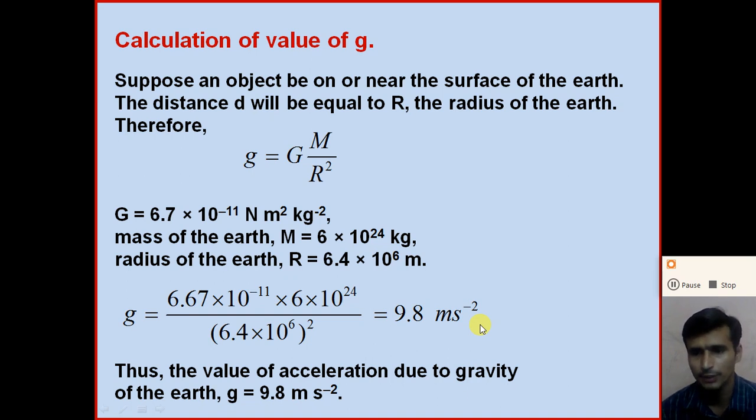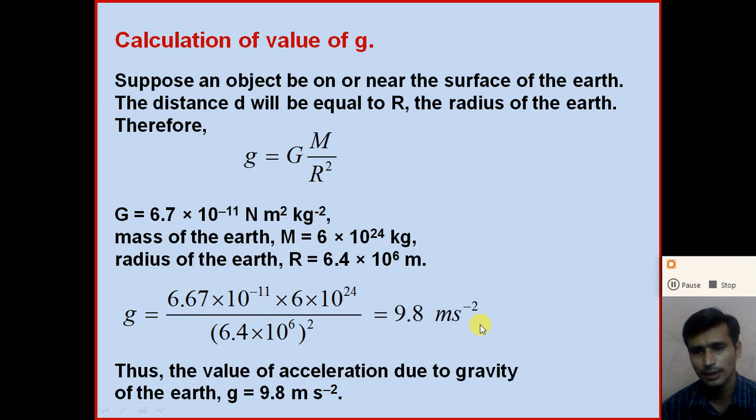But as we go toward more distance, as the distance increases from the surface of the earth, the acceleration due to gravity decreases. So here the acceleration due to gravity, small g, is not constant for all the places, right?